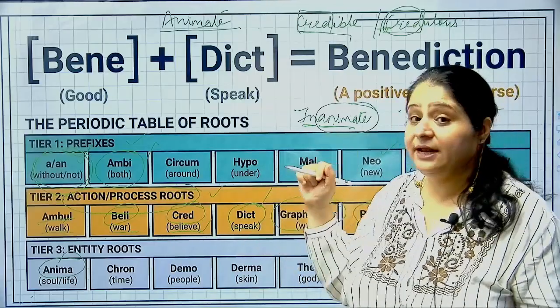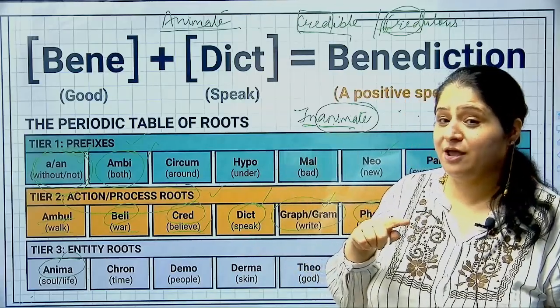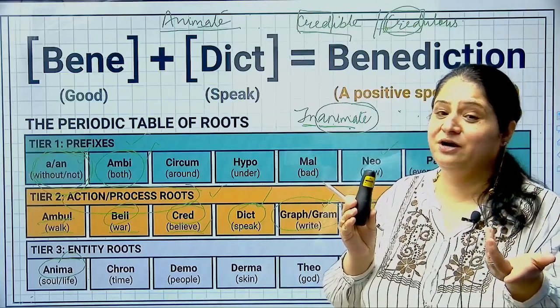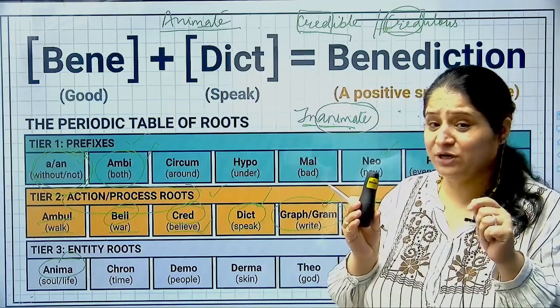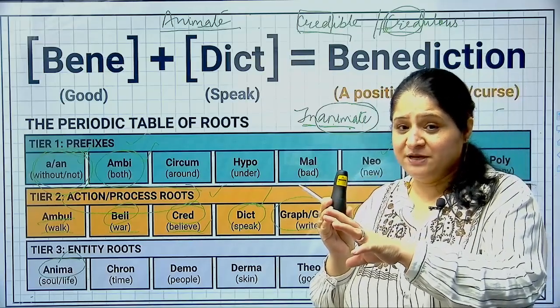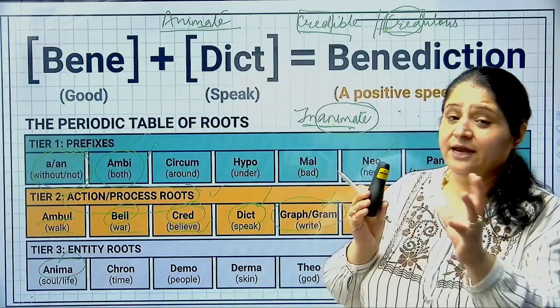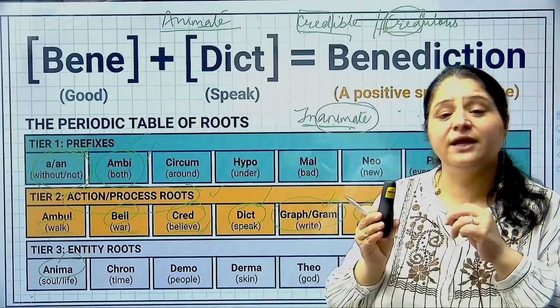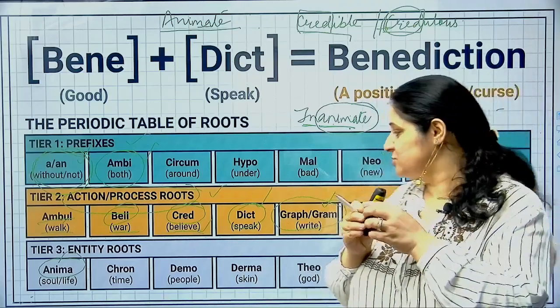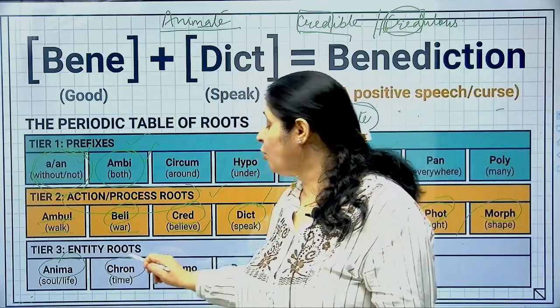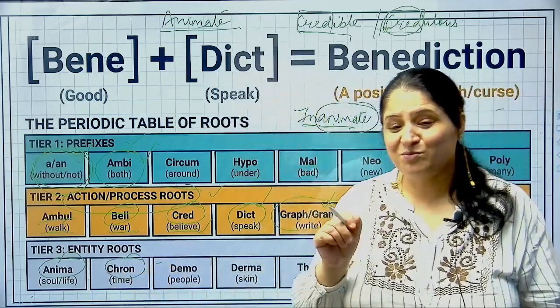So when you say inanimate, you put a prefix in over here, and I told you when you use the prefix before a root word, what does happen to the word? It changes its meaning. So animate मतलब जिसमें जान है, inanimate मतलब जिसमें जान नहीं है. So non-living things are called inanimate objects. Making sense, students? All right, moving ahead, then there is a root word cron. क्रोनोलॉजी आप सबको पता है ना?